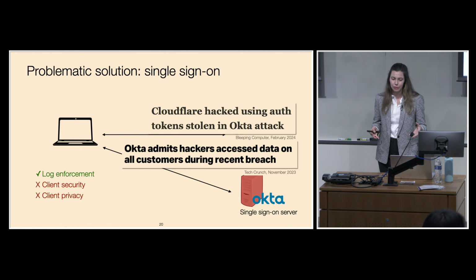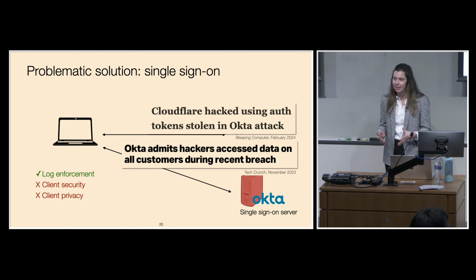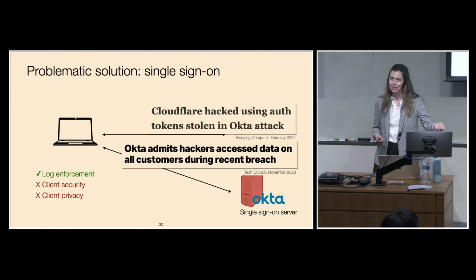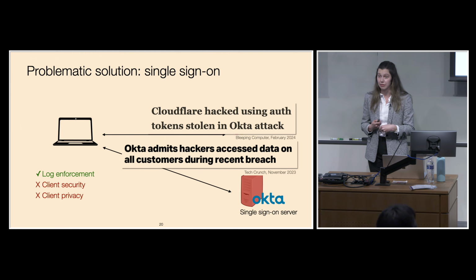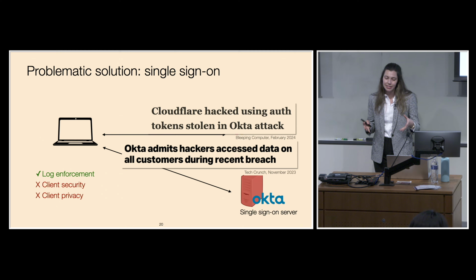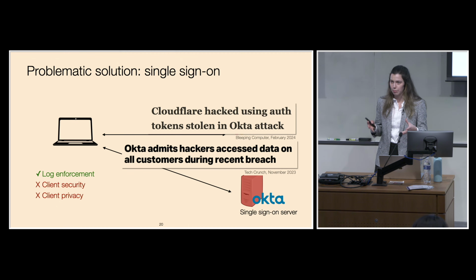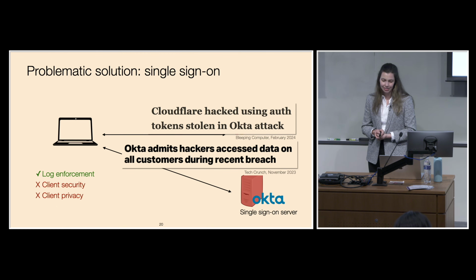And the single sign-on server also becomes a single point of privacy failure. So the server is storing large amounts of customer information, so user names, emails, where users have accounts, how often they're authenticating, and all of this information creates a target for attackers. So we saw at the end of 2023, attackers broke into Okta's servers and stole large amounts of customer information. And so the single sign-on server is truly a single point of privacy failure as well.